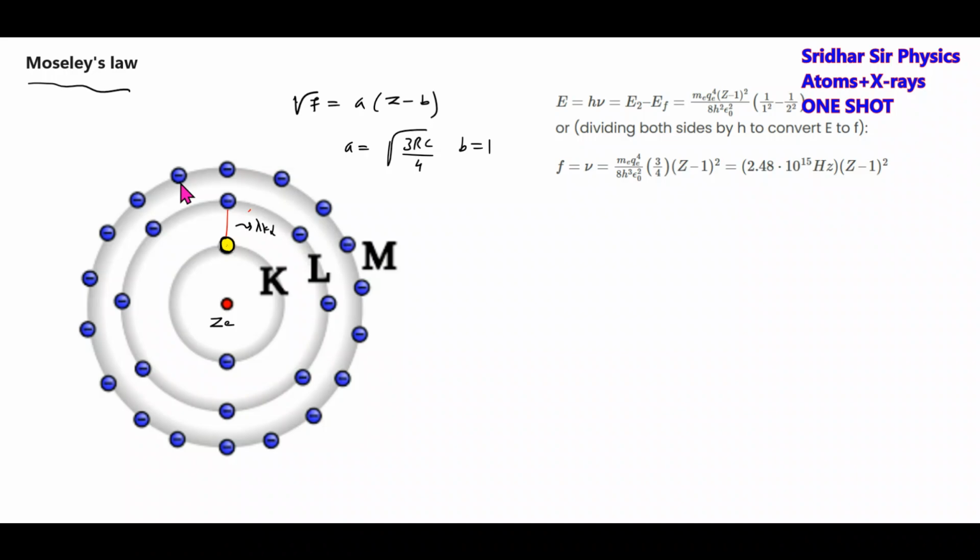If this electron makes a transition, then we'll get lambda K beta. Like this, we can use this particular formula, the difference in energy. So why Z minus 1? Because when this electron makes the transition, along with the nucleus it will see this electron. That's why Z minus 1 is brought here.